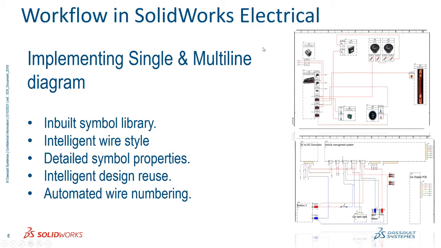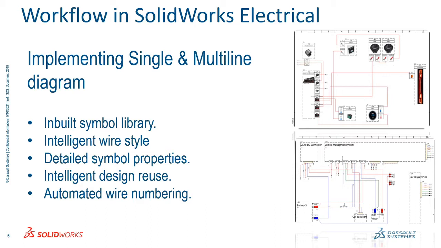Now this is the schematic drawing. If you see here on the right hand side, this is the image. SolidWorks can provide you this kind of designing and wiring detailing. We can directly get all the symbol libraries, because SolidWorks has an inbuilt symbols library and intelligent wire styles.